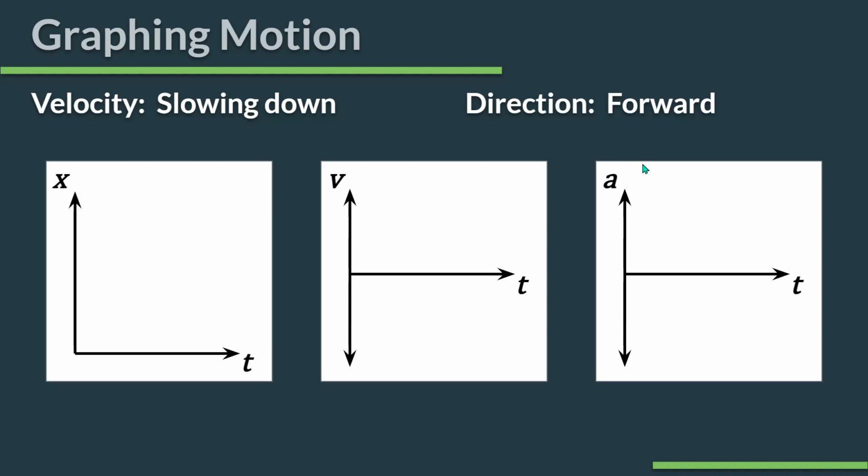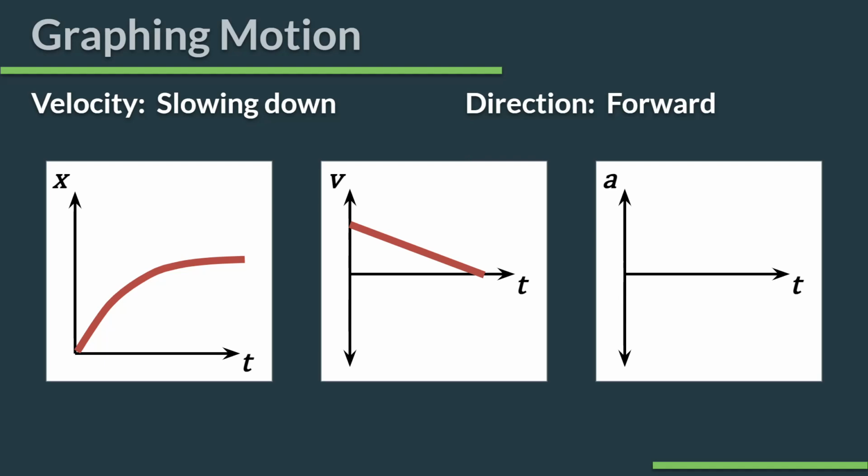All right, slowing down while moving forward. Again, forward means positive slope on my XT graph. Slowing down means that slope needs to get more horizontal. The shape looks something like this, because it starts out with a steeper slope in the forward direction and flattens out. Again, on my VT graph, forward means I'm up here. Slowing down means I need to approach 0.